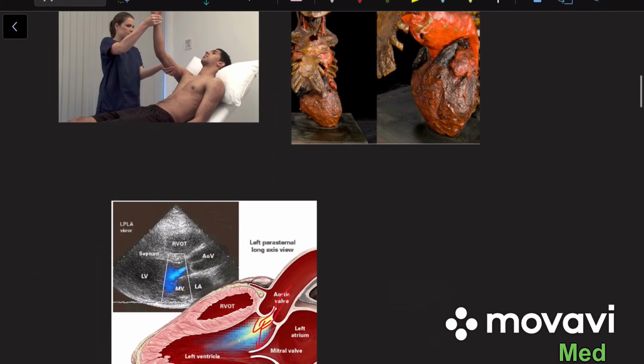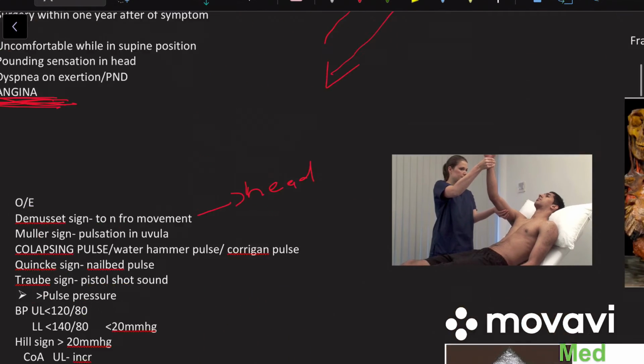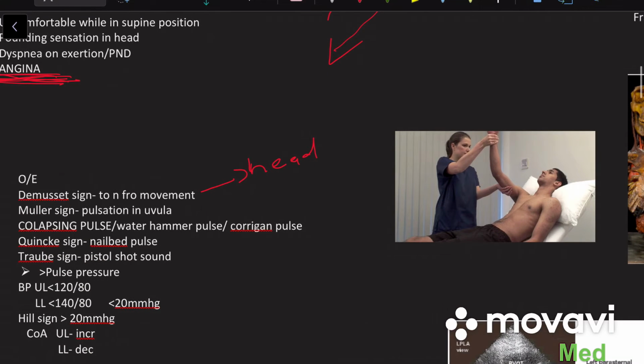In case of aortic regurgitation, during systole the blood goes through the aorta, but during diastole in normal people the blood remains here like this, but in aortic regurgitation blood will be moving back and forth, going in systole and coming back like this. So this can contribute to de Musset's sign, which means a to-and-fro movement of the head, or we can even see the pulsation in the uvula, which is called Müller's sign. Then collapsing pulse can be seen.